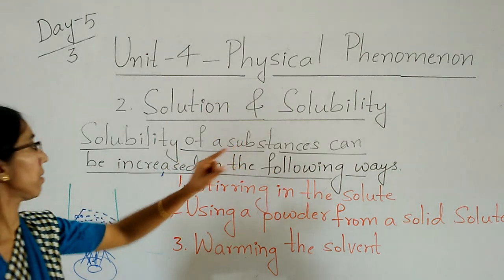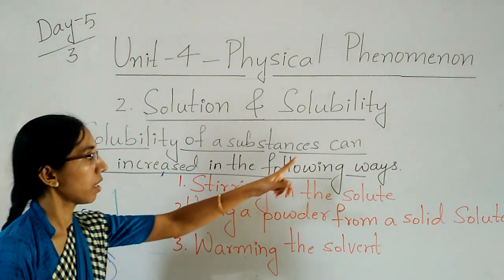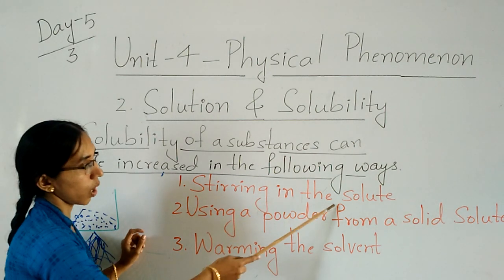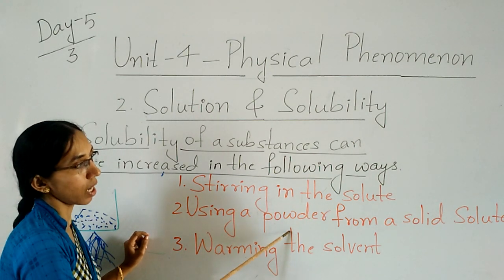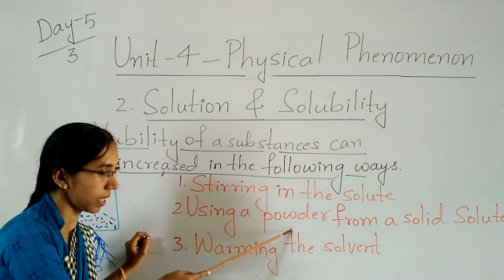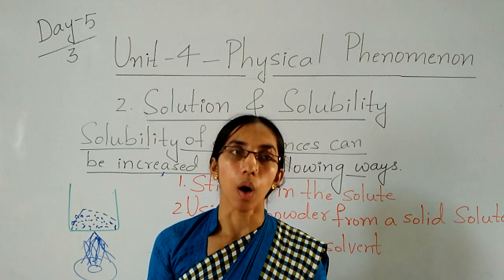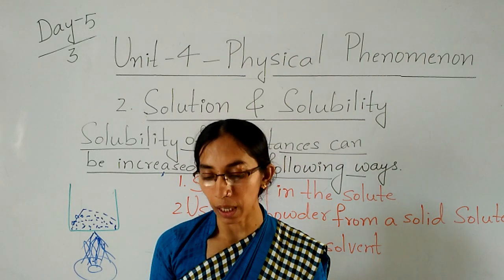Solubility of a substance can be increased in the following ways: stirring the solute, using a powder instead of solid things, and finally warming the solvent. Okay, children?